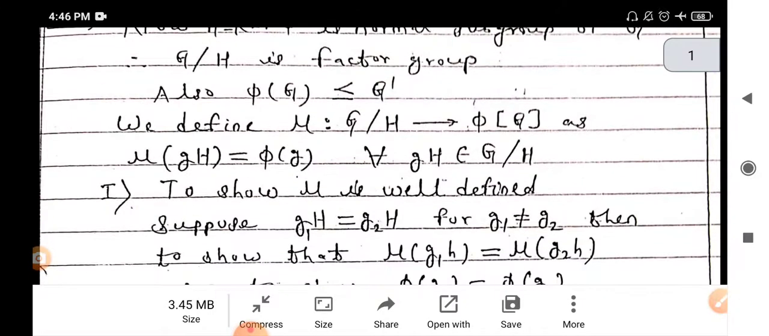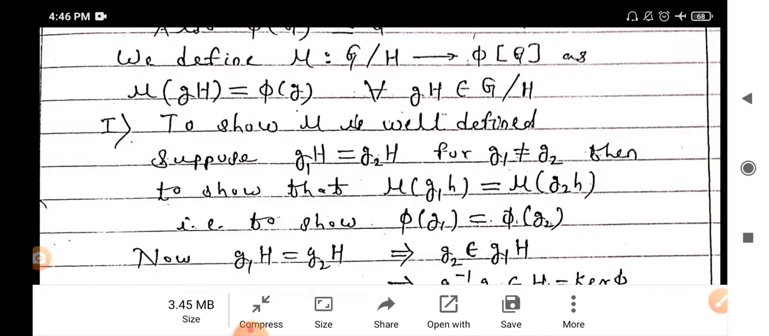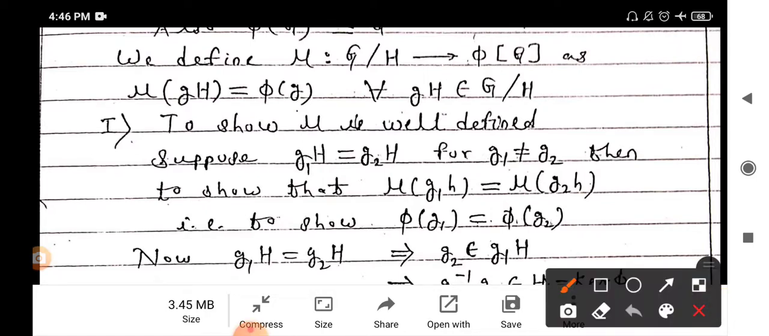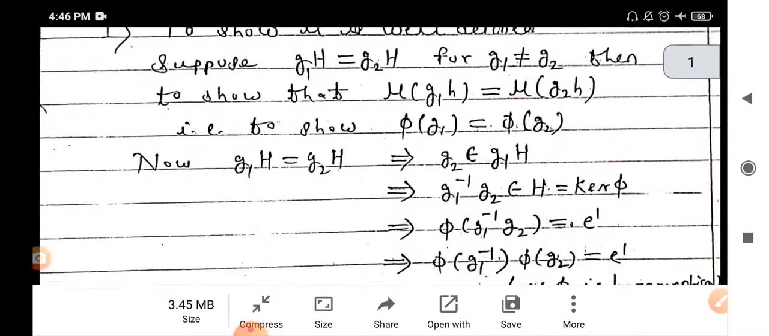For that purpose, we first check whether the given map mu is well defined or not. For this, consider two elements in the factor group G by H, that is G1H equals G2H, where G1 is not equal to G2. Then applying mu on both sides, that is mu of G1H equals mu of G2H, we have to show that its image set, that is phi of G1 equals phi of G2.